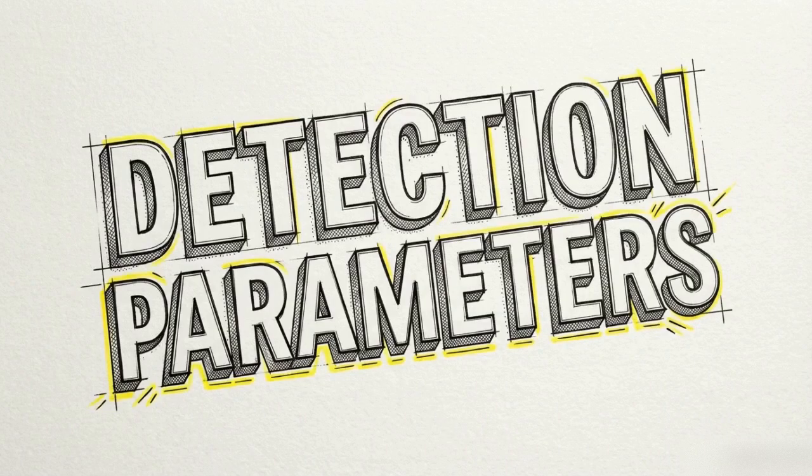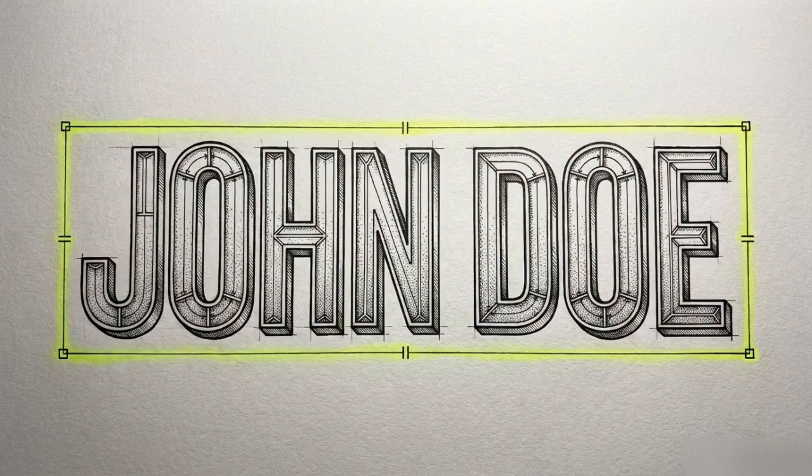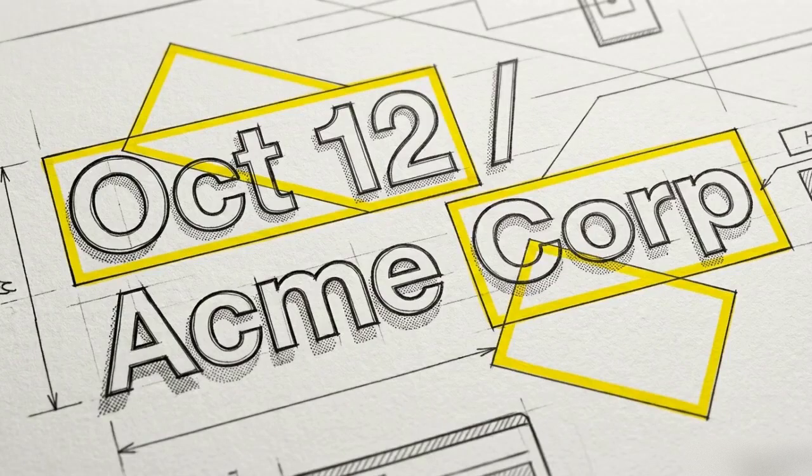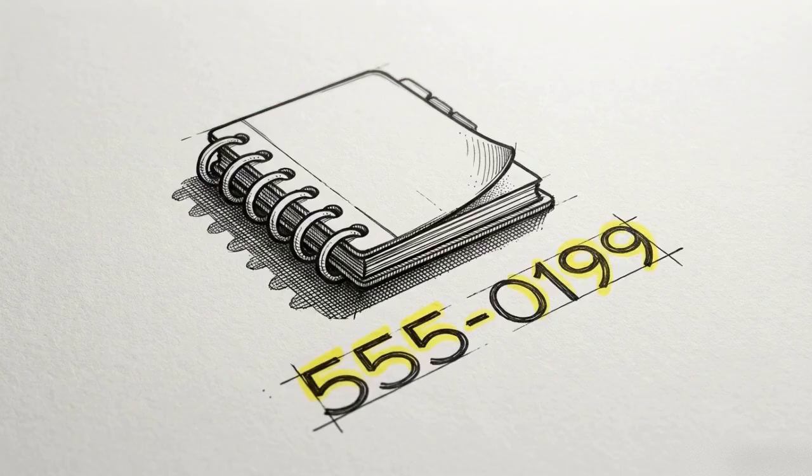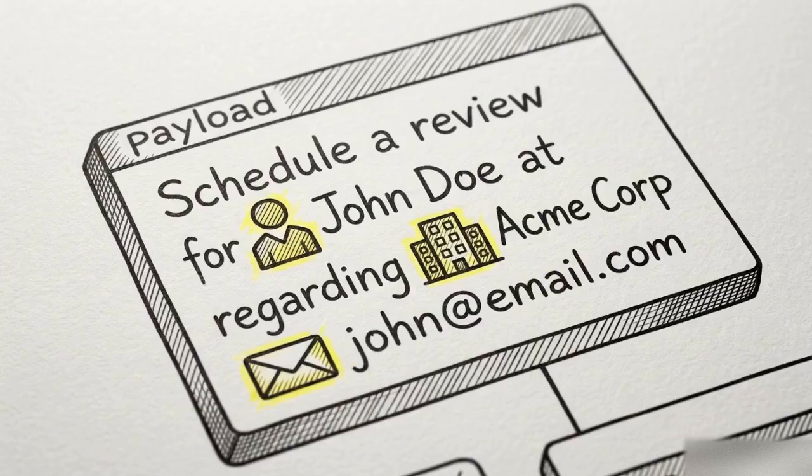The cleansing component is programmed to detect specific entity classifications. It actively looks for string patterns that match names, dates, specific organizations, and contact information. Let's look at a simulated text payload block. Schedule a review for John Doe at Acme Corp regarding john@email.com.